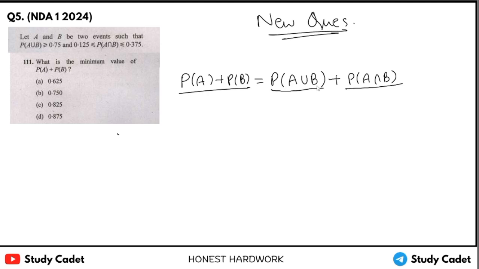Minimum value of A union B, it is 0.75, plus minimum value of this is 0.125. If we add both, then it will be 0.875. D is the correct answer.